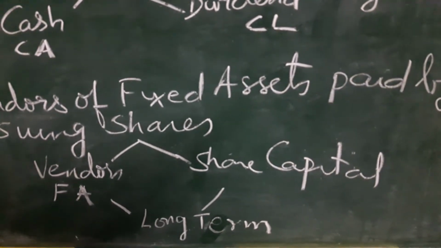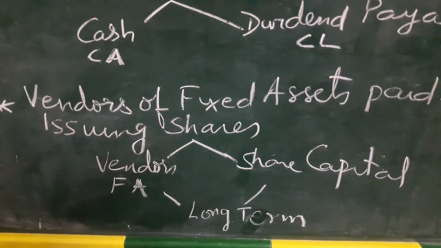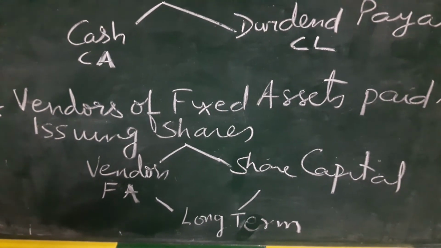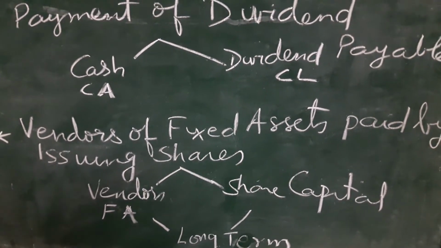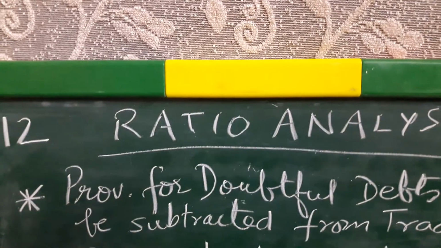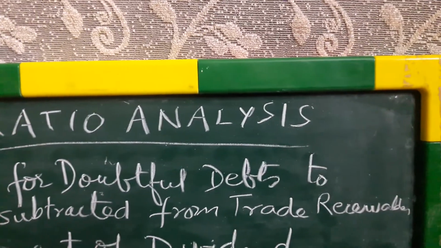And share capital, all of you know, even this is long term. So in this transaction, both of them are long term, so they will not affect the current ratio as well as liquid ratio. Once again, remember point number 1, provision for doubtful debt to be subtracted from trade receivable if it is given.